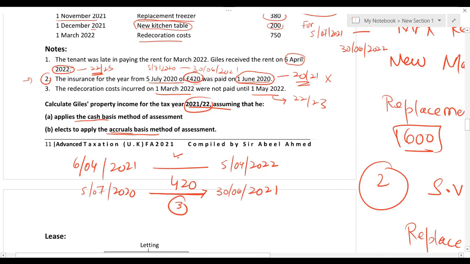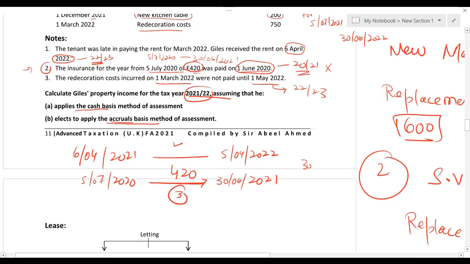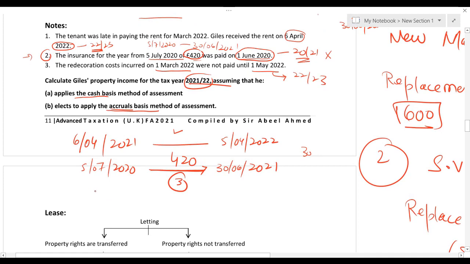How? Look at this. Obviously April 21, May 21 and June 21 falls in the relevant tax year. And the next insurance was for the period 5th July 2021 till 30th June 2022.